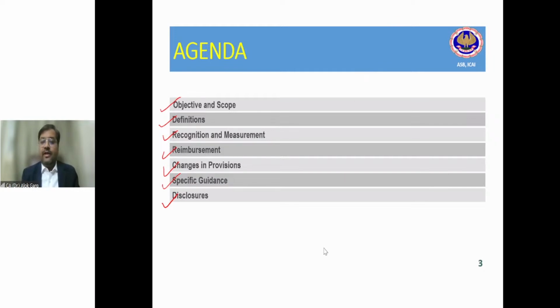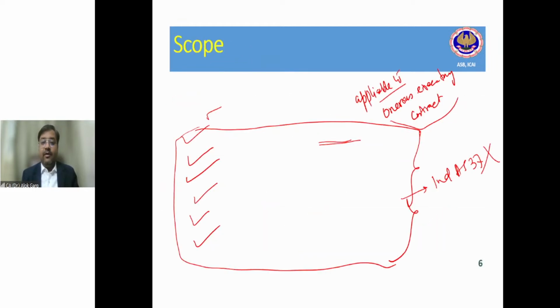Then we have discussed contingent liability and contingent asset. So friends, in the last class, we talked about some definitions, like the definition of a liability, a provision, a contingent liability, and a contingent asset. Then we talked about recognition and measurement. An item is recognised as a provision when three conditions are satisfied.